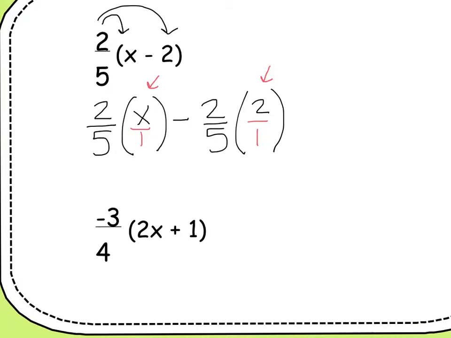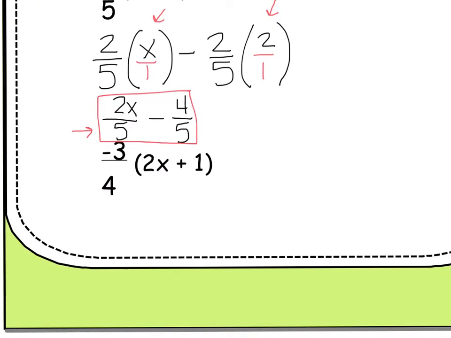Then we just have to remember our step-by-step process of multiplying fractions. You remember the song, multiplying fractions, no big problem, top times top over bottom times bottom. So we go here, top times top would give me 2x over bottom times bottom would give me 5. So I did 2 times x, 2x, 5 times 1 is 5. Bring down my minus sign. Now I'm going to do top times top, 2 times 2 gives me 4, over bottom times bottom, which gives me 5. Now, I cannot go any further. Even though you notice that they have a common denominator, the reason I can't go any further is because the term on the left has an x and the one on the right does not. So I am done with this problem. I don't have to do any more work.